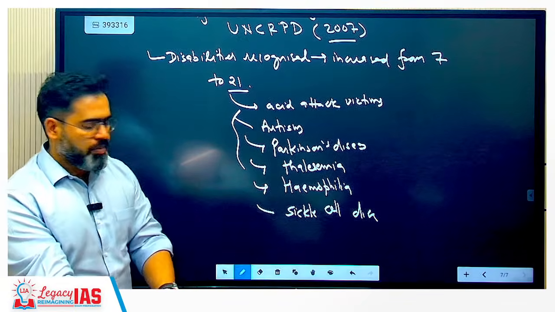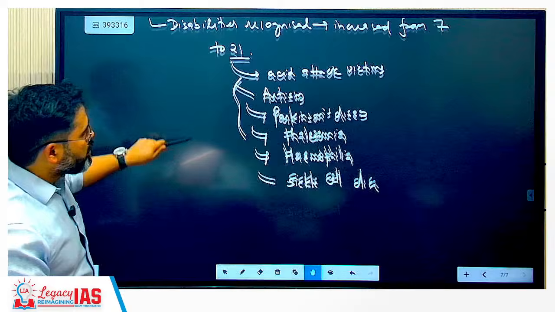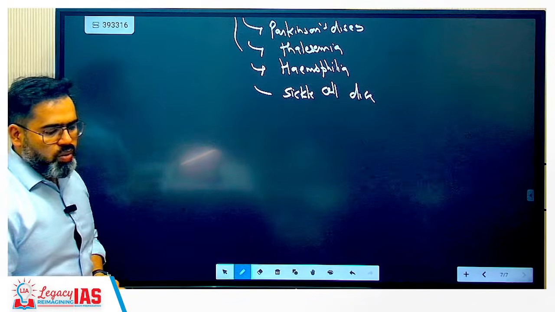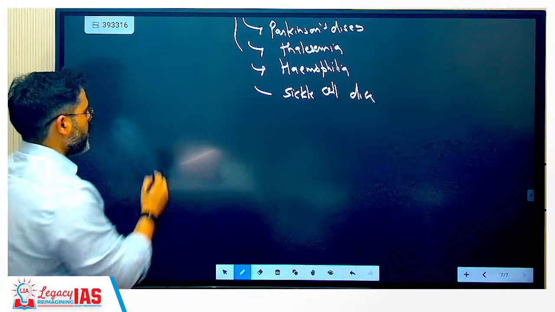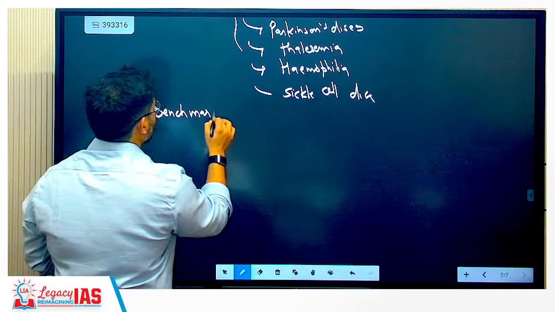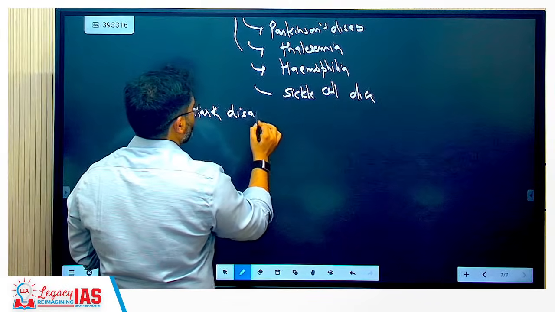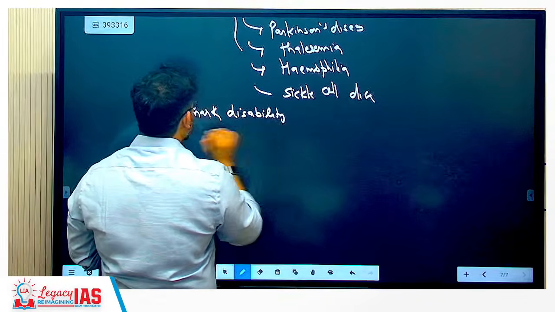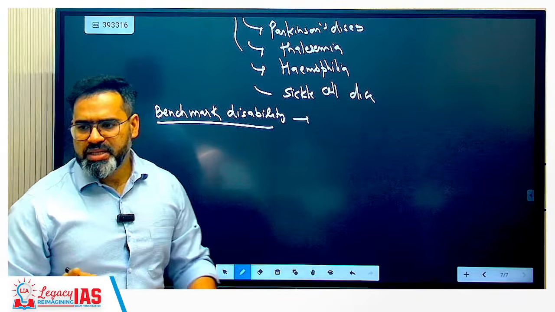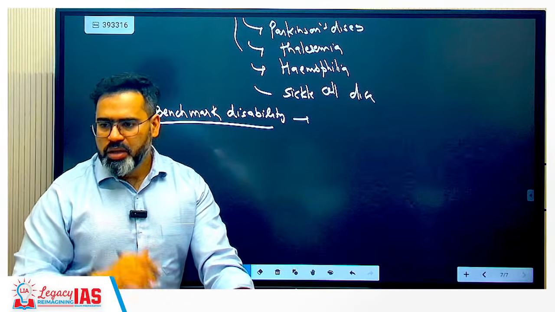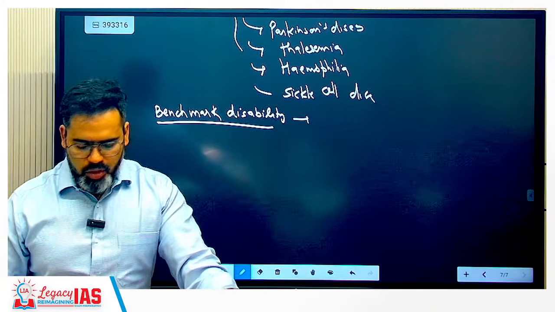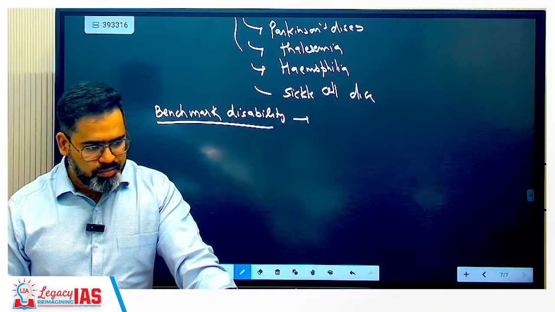This is done. Next, these are the new diseases that have been added under this. Now there is one more thing: benchmark disability. What is benchmark disability? This question was also asked in the UPSC. This came in 2016 and came into effect in 2017. That was the incorrect statement. So that question was asked in the UPSC on this itself.